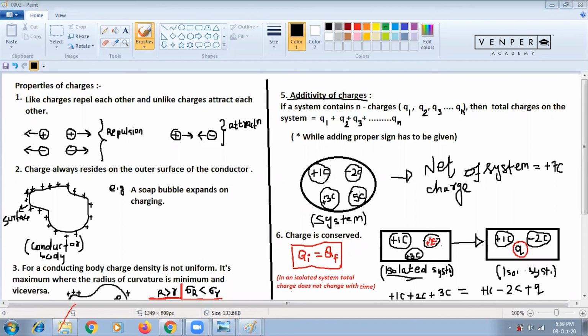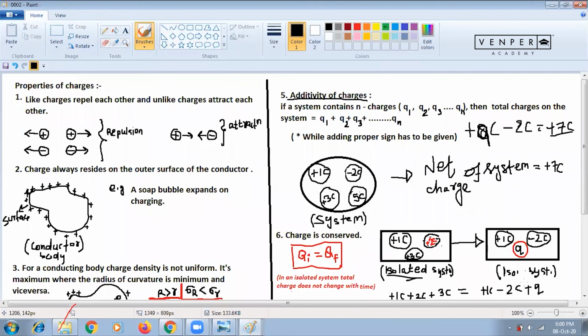In the example, here it is coming 5, 3, 1, which means 9 plus coulomb. Then another minus 2 coulomb is there in the system. So 9 minus 2 is becoming plus 7. So plus 7 coulomb is coming, because the first charges have a plus sign, but this 2 is minus. That's why you keep a minus here, so you are subtracting from the charge.